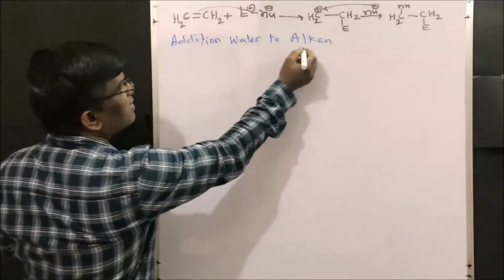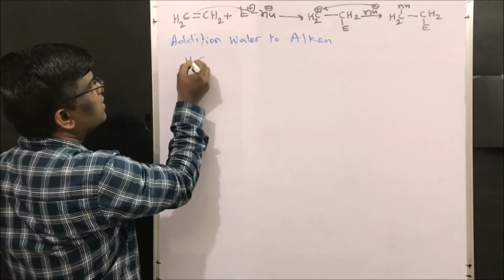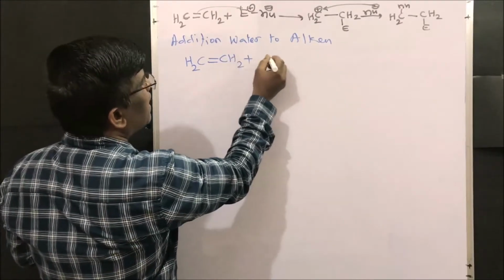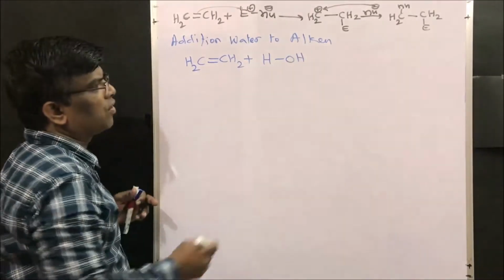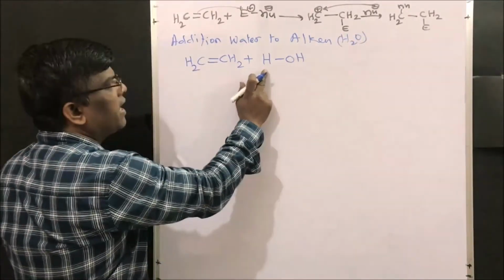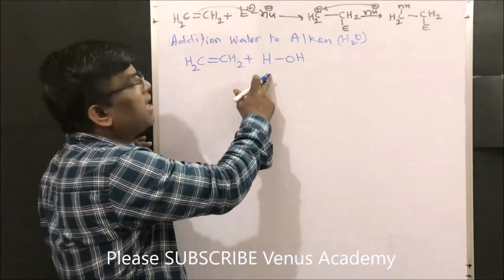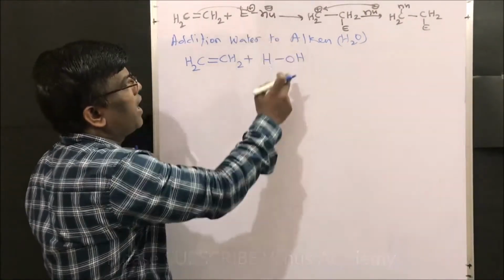So what is water? H here. So if I take CH2 double bond CH2 plus H OH, I can write this way also, right? Water is nothing but H2O, I can write H and OH, where this hydrogen is going to act as electrophile and OH is going to act as nucleophile, right?